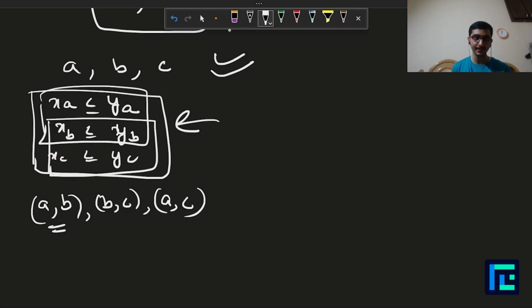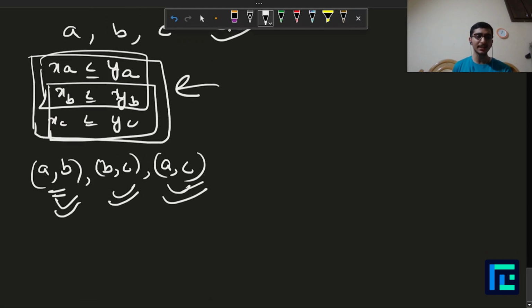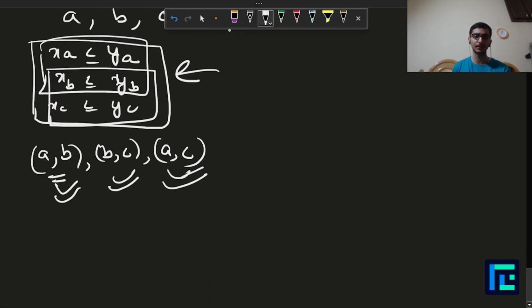So if this is the case, then all of them are good to go. This was pretty simple. But let's take a case where this is not so simple. Let's take a case where xa is strictly greater than ya, and the rest remain the same. This could also happen.